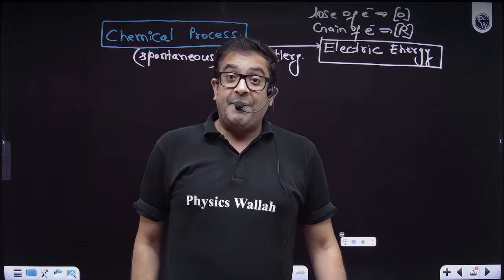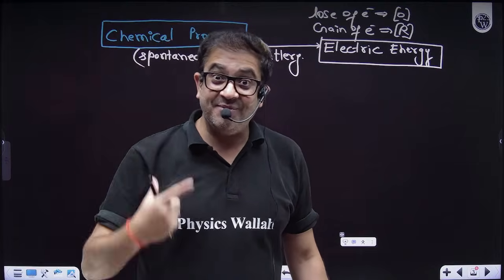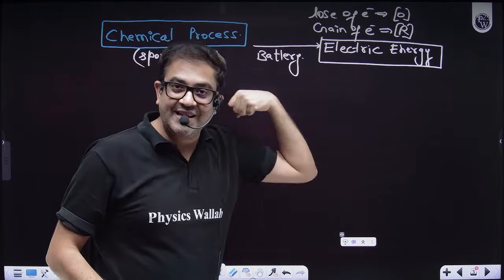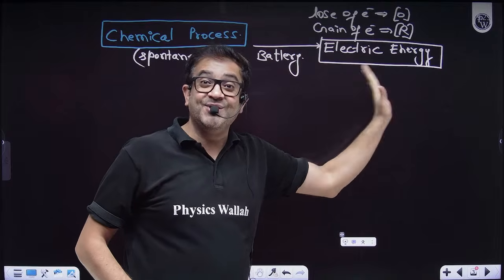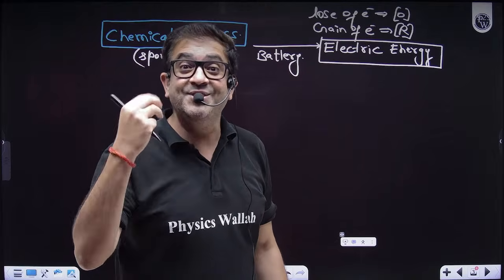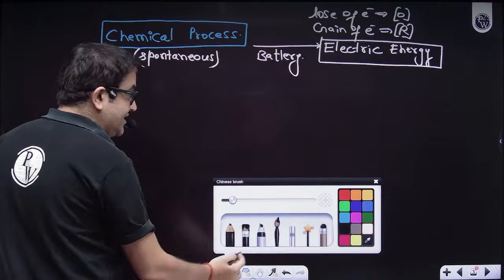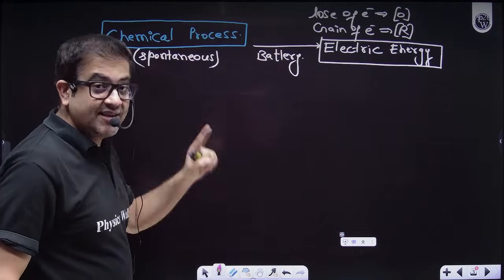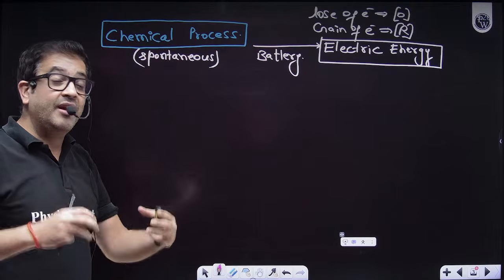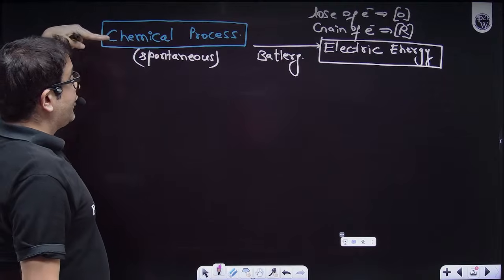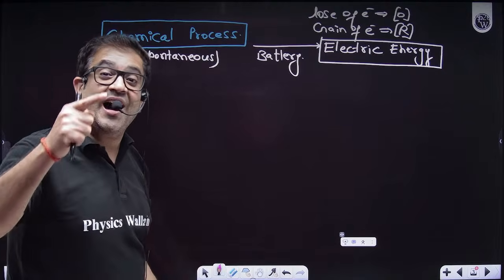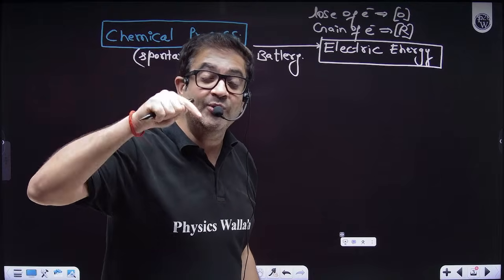Okay, sir. But sir, there are some batteries which are rechargeable also. Obviously, non-rechargeable ones will definitely do this chemical process, the chemical process will be completed, and a time will come that they will stop giving electrical energy. But sir, there are some batteries which we can charge also. Yes. So how can you charge these batteries? Beta, you can charge these batteries because these chemical reactions must be reversible. But sir, going from reactant to product was spontaneous, so coming from product to reactant will not be spontaneous. So I will now do the forceful act.